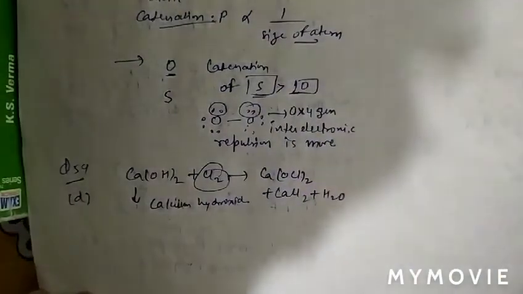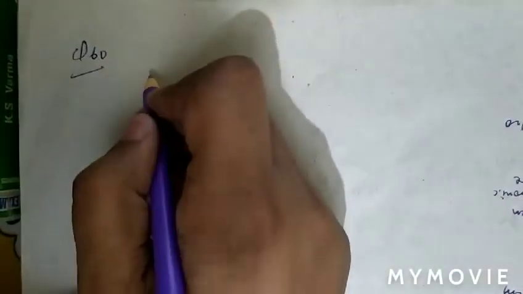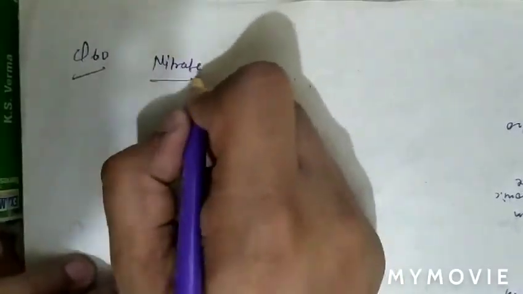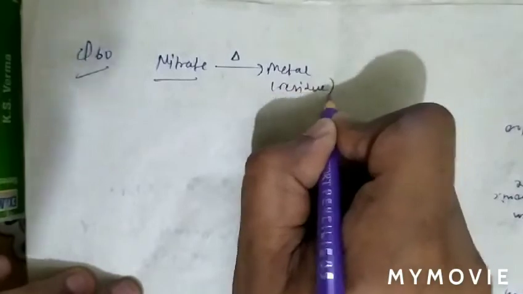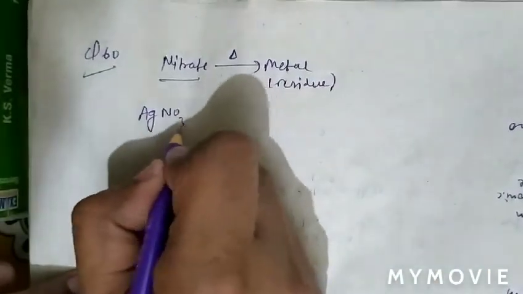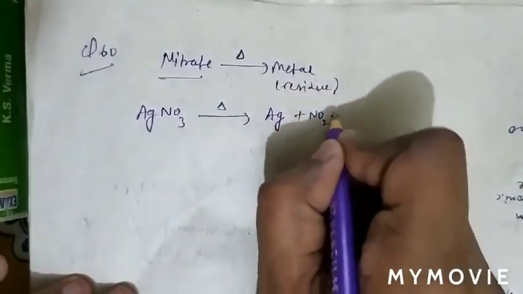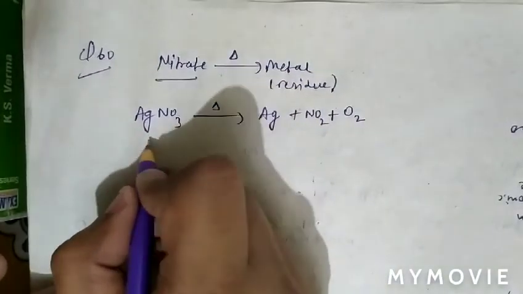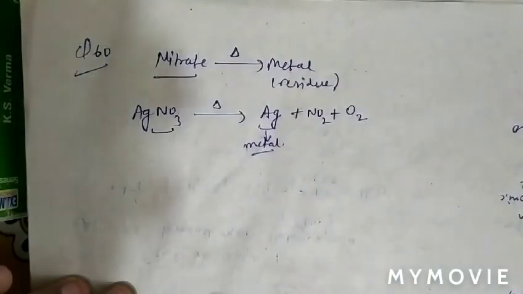See question number 60. In question number 60, the question is: which of the following nitrates on strong heating gives metal as residue? As we know, when silver nitrate is heated, it gives silver metal along with evolution of NO2 and O2 gas. So silver nitrate on heating gives Ag metal as a residue. So question number 60, option A is correct.